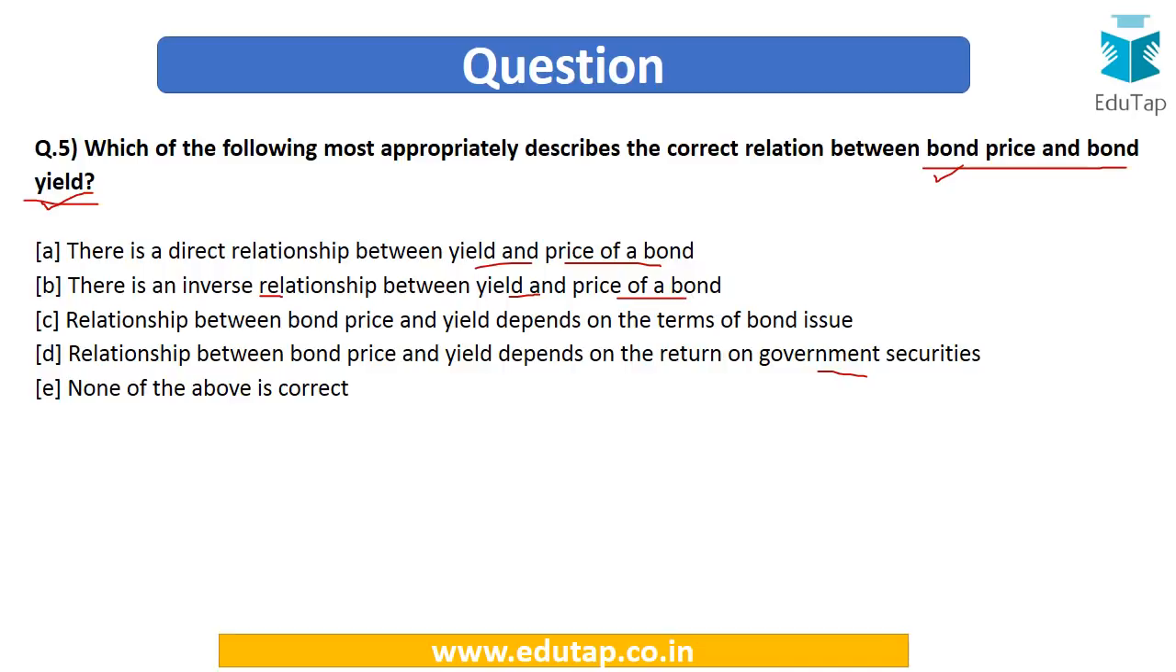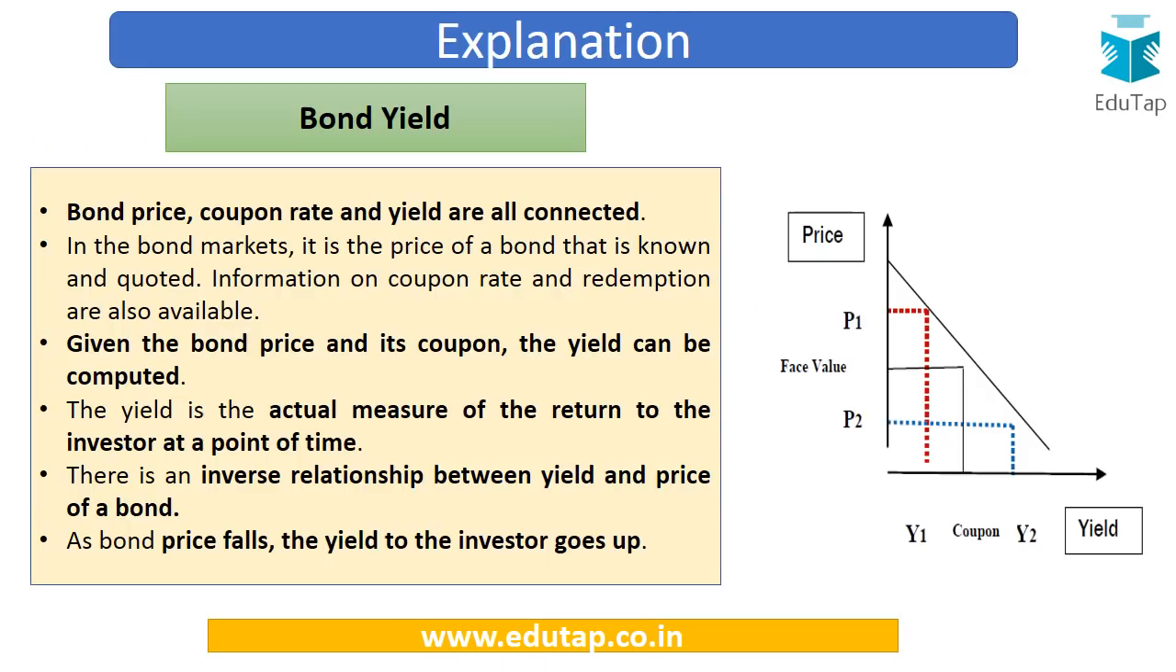So in this particular case, we are being asked about the correct relationship. So we are being asked what is the most appropriate description of the correct relationship. To answer this question, we must be aware of the concept of bond yield and the relationship between the important terms associated with the bond, that is bond price, bond coupon rate, bond term. All these terms are interconnected and we have to understand the relationship between them.